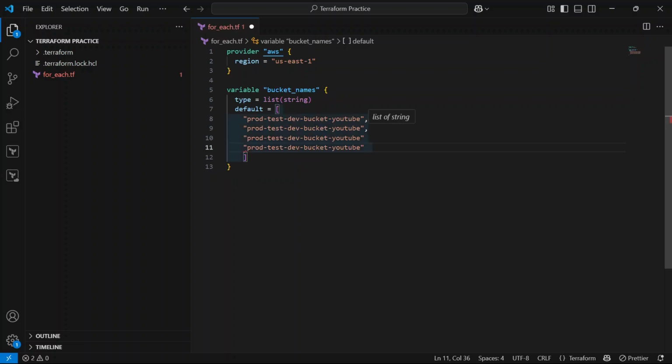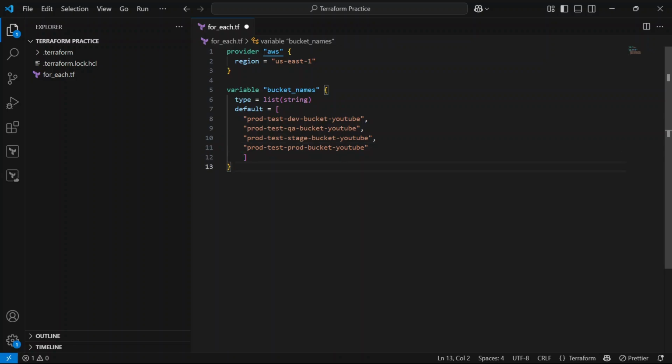Here I am going to use QA, stage, and here prod. So we have successfully defined our values in the form of a list.